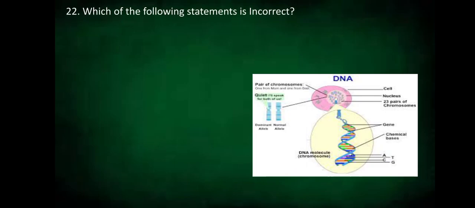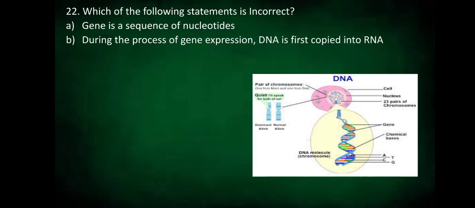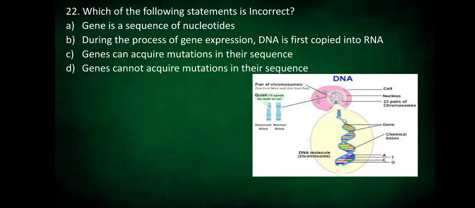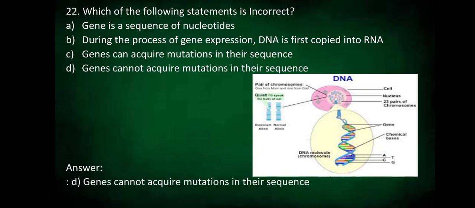Our 22nd question. Which of the following statements is incorrect? Option A, gene is a sequence of nucleotides. Option B, during the process of gene expression, DNA is first copied into RNA. Option C, genes can acquire mutations in their sequence. Option D, genes cannot acquire mutations in their sequence. The answer is genes cannot acquire mutations in their sequences.